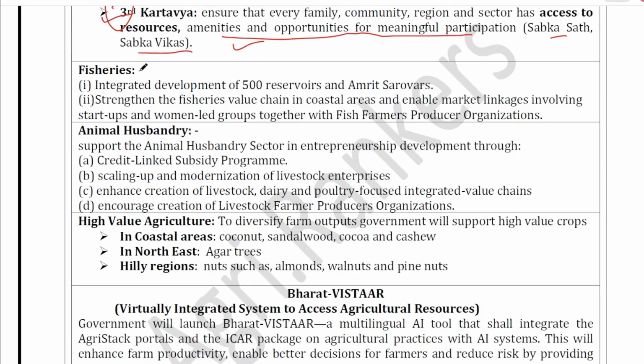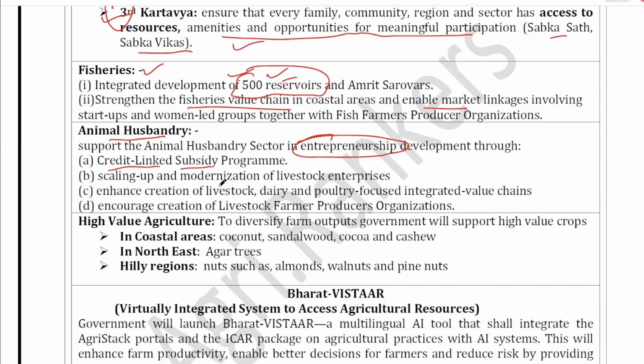Okay. Another important announcement was in the sector of fisheries, 500 reservoirs will be developed for fish cultivation. Okay, next one is that will strengthen the fisheries market and all these things. This figure is important. Animal husbandry sector will be developed by promoting the entrepreneurship. How they will promote entrepreneurship? By giving subsidy. Okay, credit linked subsidy. So if you take loan, government will give you subsidy in that. Okay, either in the form of interest subvention or some back-ended subsidy.